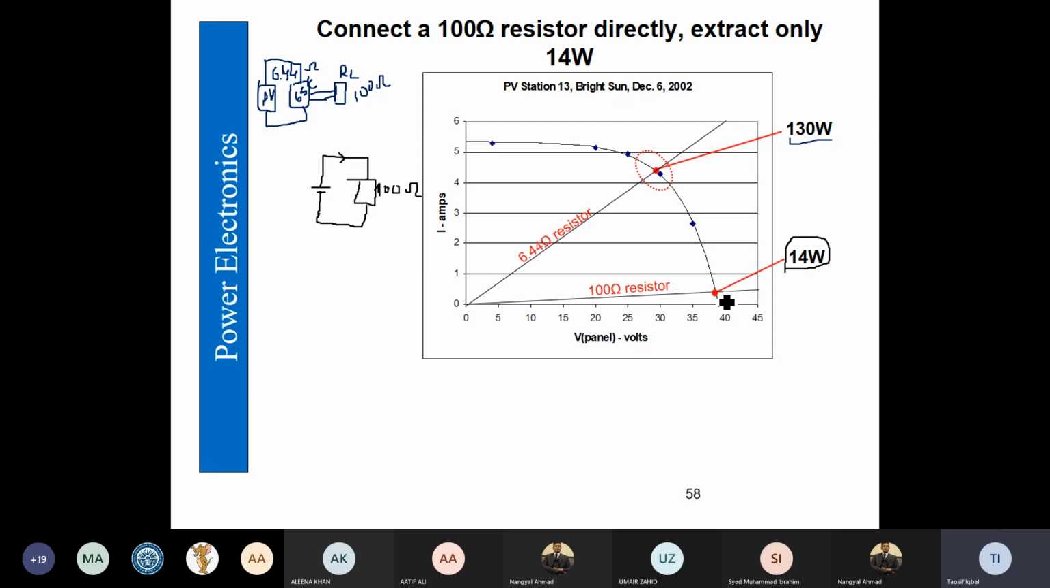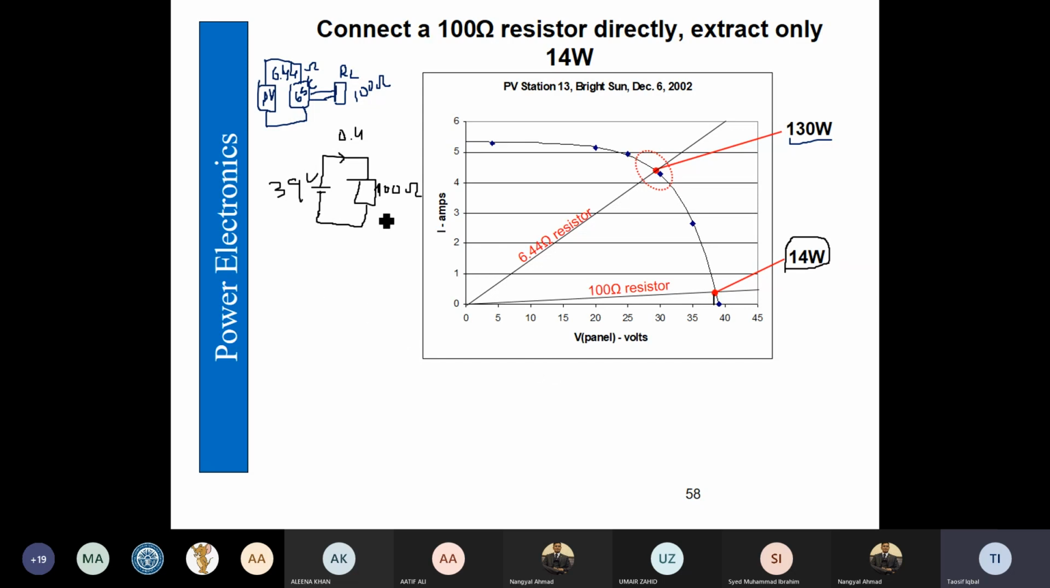And the voltage is going to be this much, that is around 39 volts, and current is around 0.4, and that is 39 volts. So therefore the power is going to be around 14 watts.